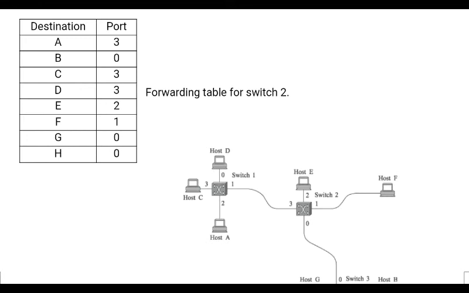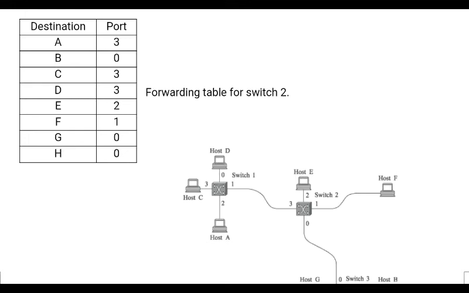So here, in this particular forwarding table, you see switch 2. This switch has 4 ports. For each particular port you assign one particular ID. So here host E is connected to ID 2, that is port number 2. Host E is connected to port number 2.